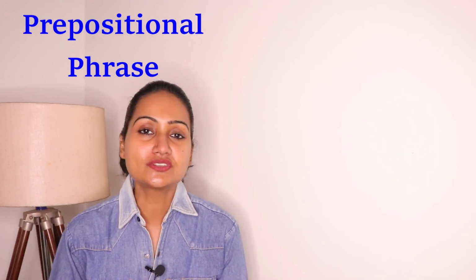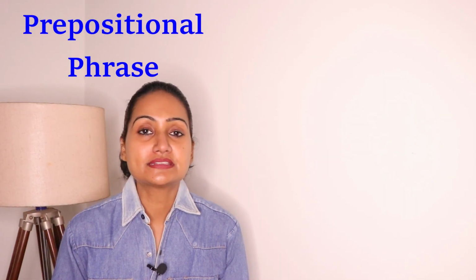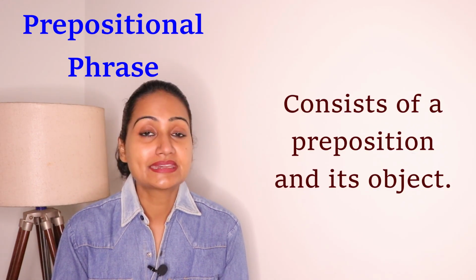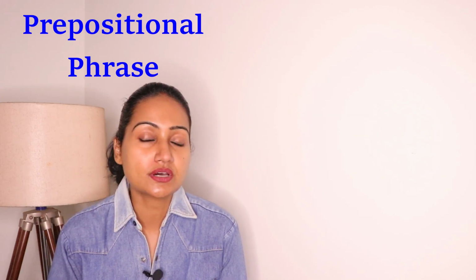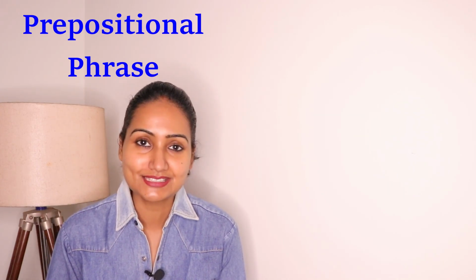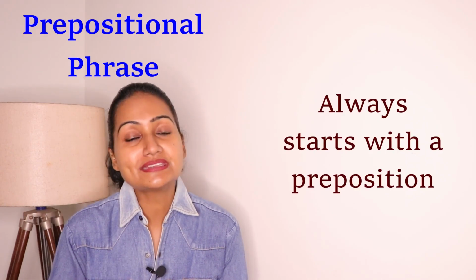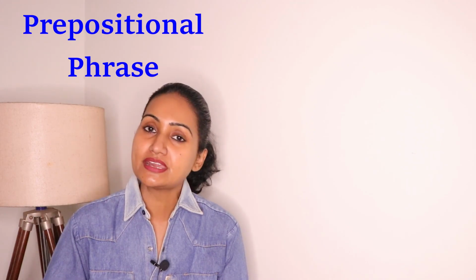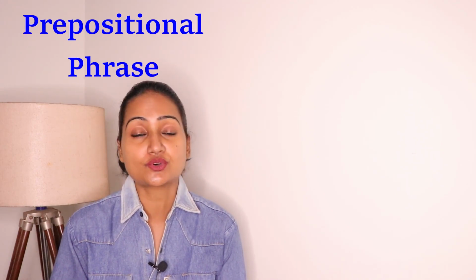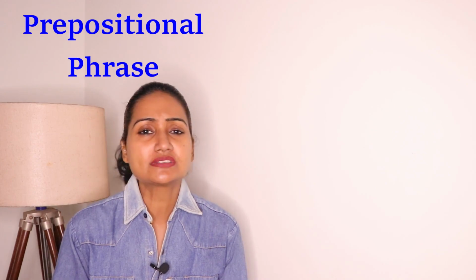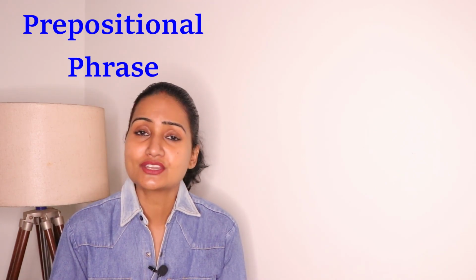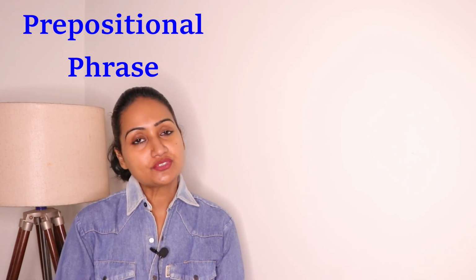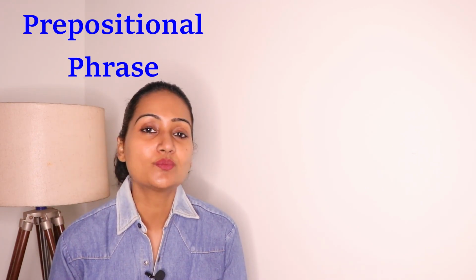Next is prepositional phrase. A prepositional phrase consists of a preposition and its object, and that object can be a noun, a pronoun, a gerund, or a sentence. A prepositional phrase always starts with a preposition. Now we all know what prepositions are. We already have done that. I have made many videos on prepositions. So prepositions are like in, on, at, of, beside, under, etc. Okay, so a prepositional phrase always starts with a preposition.